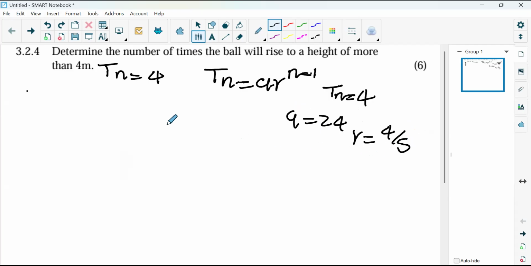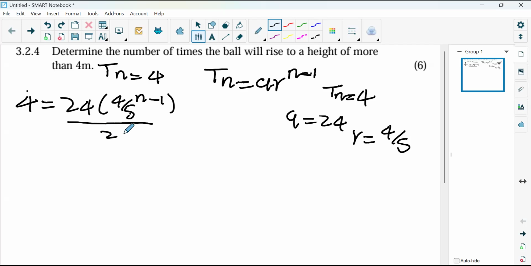Okay, now let's go and substitute them. We're going to tell them that 4 is equal to A, which is 24, open bracket, 4 all over 5, close bracket, to the power of n minus 1. Now, we want to make n the subject here. There are certain things that we need to do before we can make n the subject. First thing that we can do is to divide both sides by 24.